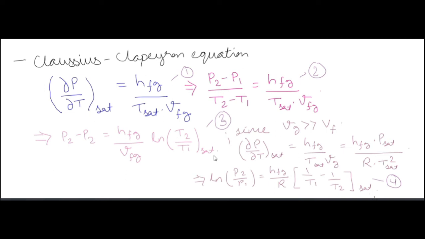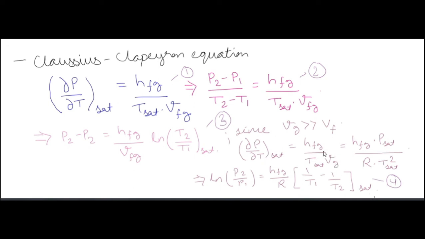You put that on the right side and perform integration, okay. T is in the denominator, dou T is here, so it will be ln, okay. Basic integration of dou T by T is ln T, and from 1 to 2 it's ln T2 by T1, okay. Now Vg is much more than Vf, so in Vg minus Vf we ignore Vf, so we will have only Vg.